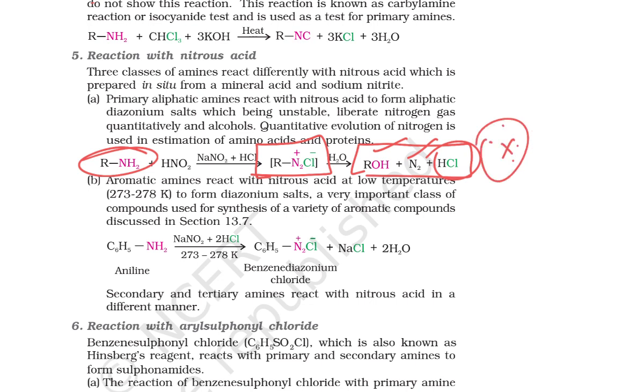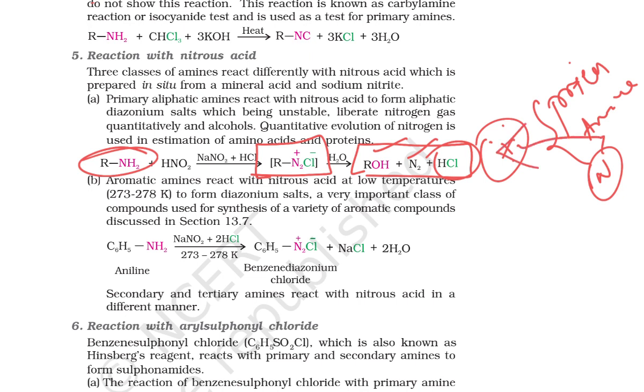Okay, this is a very important reaction. Why? For example, if you are taking a protein or amines, we know that there is a presence of nitrogen. This estimation of nitrogen, we follow this reaction only. But in case of an aromatic amine, when it reacts with nitrous acid and HCl, there is a formation of benzene diazonium chloride, and here this diazonium chloride is stable.